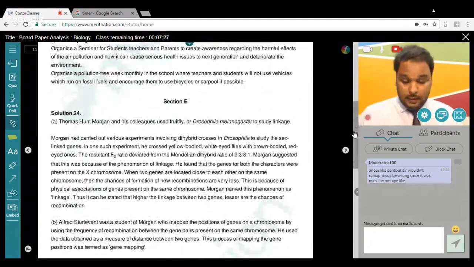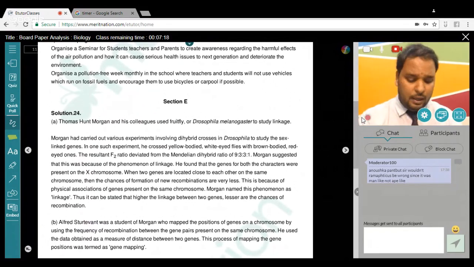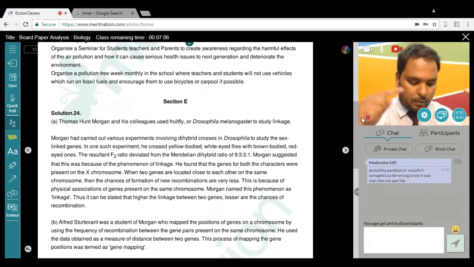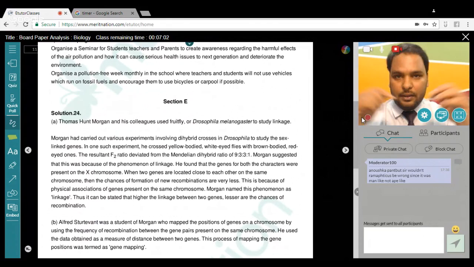Okay, and now we have come to the last section, that is section number E, that carries 5 marks. Now, write the scientific name of the organism of Thomas Hunt Morgan. Again, the previous question, from genetics, very simple. Explain the correlation between linkage and recombination with respect to genes as studied by them. You can write the cross as well.